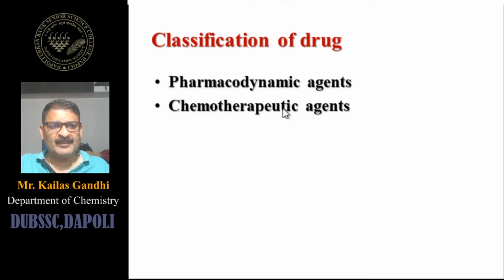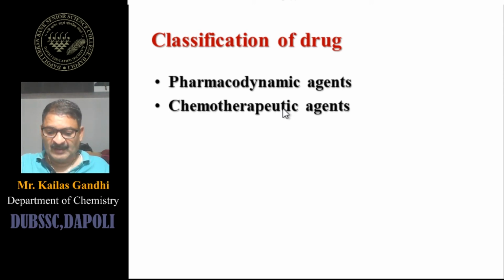To kill that particular thing, to suppress the development and multiplication of those organisms, some drugs are used, and they are considered chemotherapeutic agents, and that's why this type of therapy is also called chemotherapy.